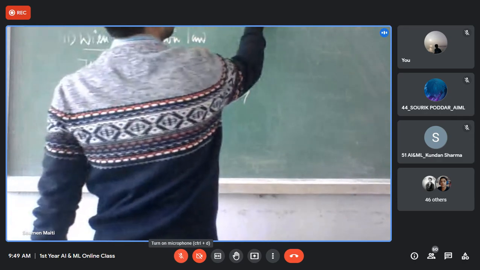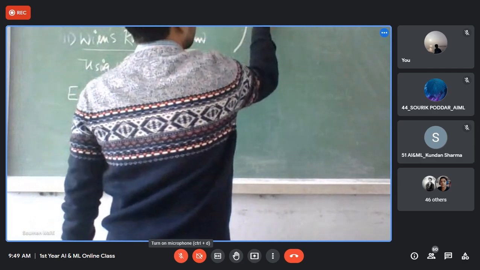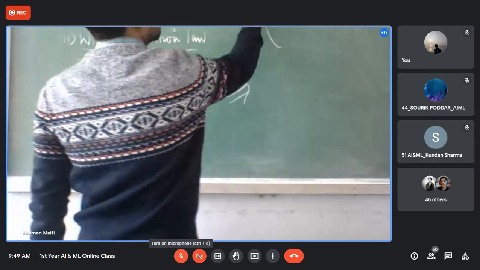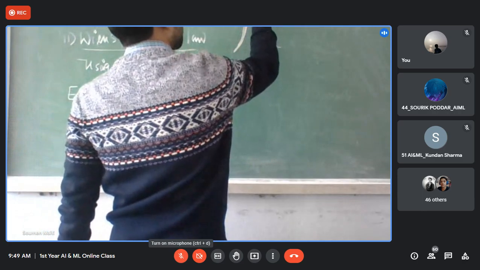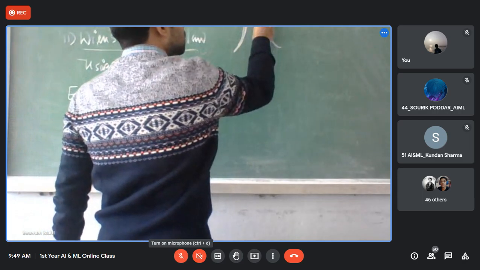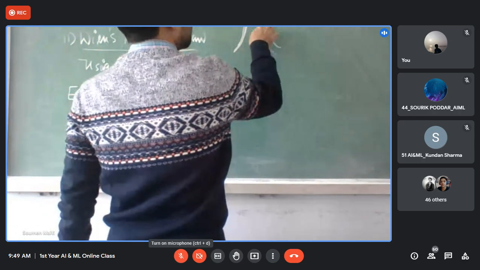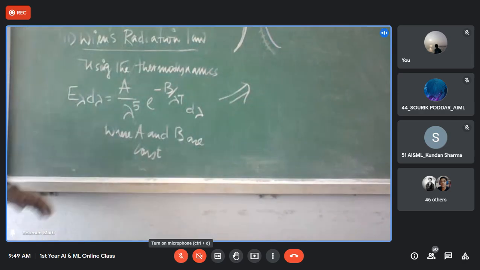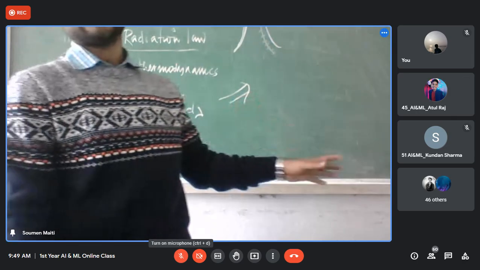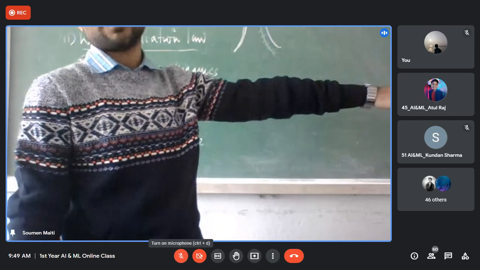So that means if the graph is like this, this law can exactly predict up to this point. Whenever we move beyond this, this law under-predicts the result, and we do not get the exact result in the higher wavelength region.